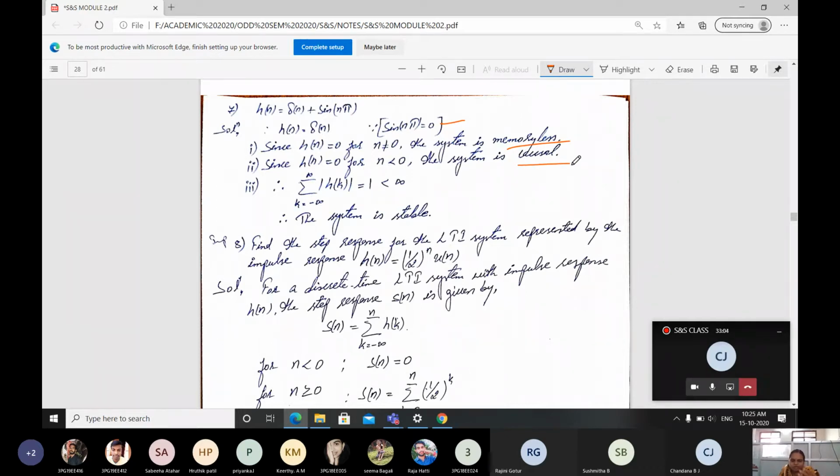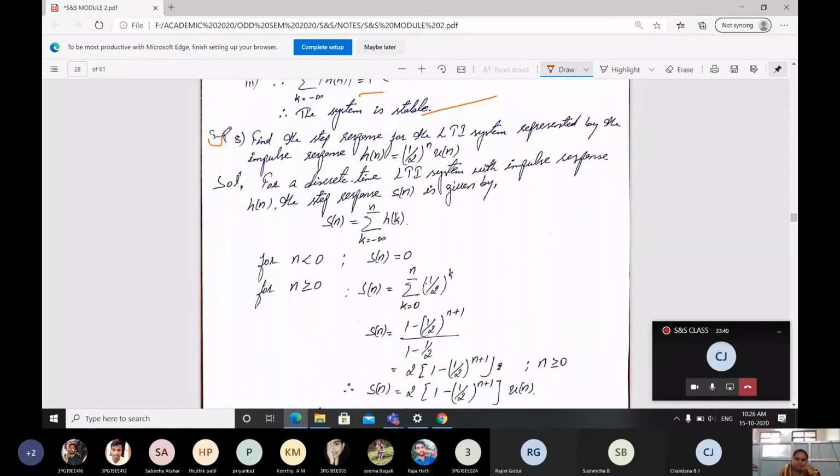These are simple, right? What we understood previously, we can write directly. Just write the condition, then write the result. Then summation of k varying from minus infinity to plus infinity of h of k: because only the delta n function is there, and delta n is always 1 at 0, you need not take the limits from minus infinity to plus infinity. You can directly write 1 only. Therefore that is less than infinity, so the system is stable.